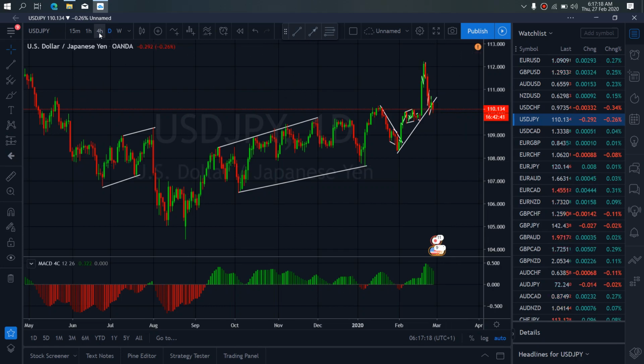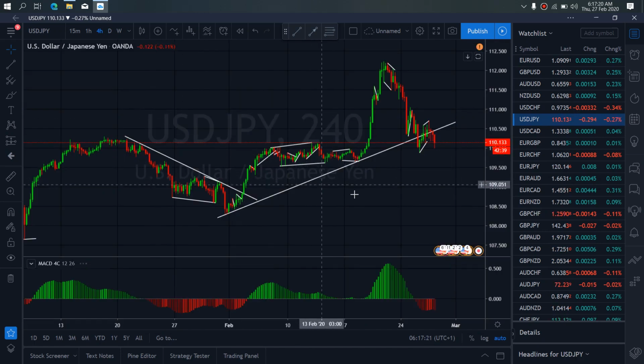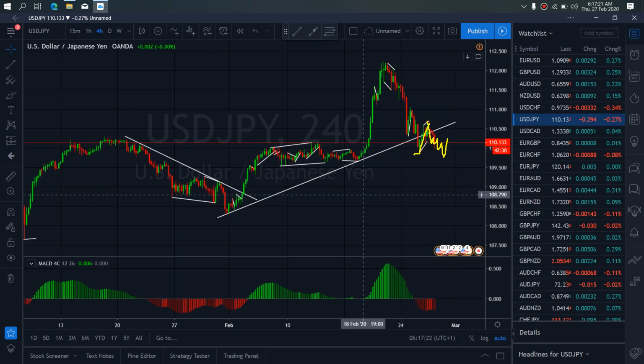So if we zoom to 4-hour time frame on dollar yen, on the 4-hour time frame, we saw this spike upsides as the A wave. Right now they are dropping for B wave. We expect them to drop, tag this low and reverse back upside, complete this flat and give us more sales to the downside. So we want to watch out for that.